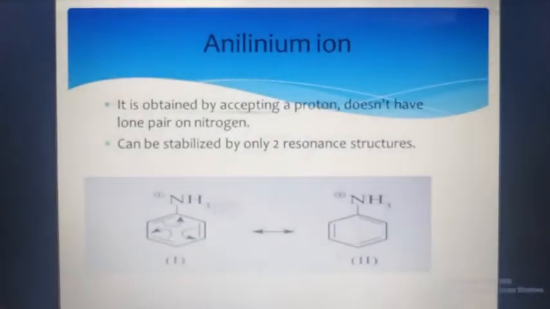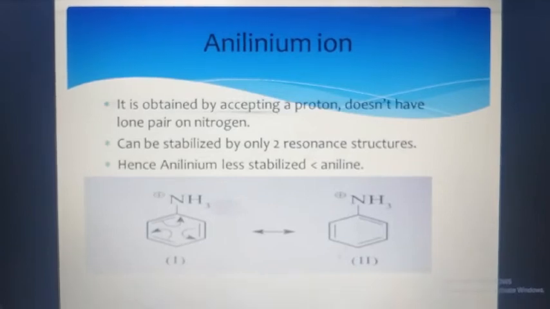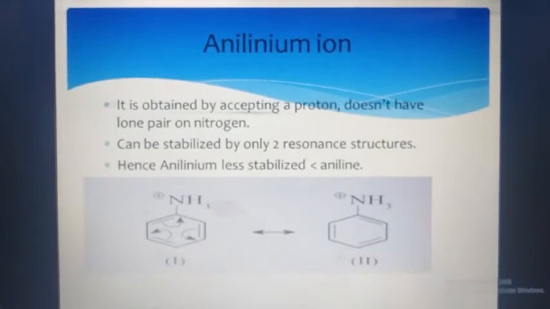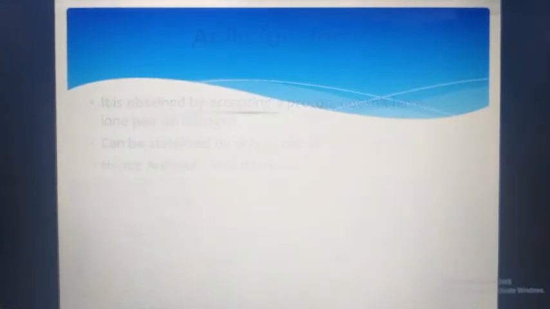So here it can be stabilized by only 2 resonance structures. We have seen that in aniline there were 5 resonance structures, while in anilium ion there are only 2. Hence anilium ion is less stabilized than aniline. Aniline has more structures, more resonance, so it is more stabilized, while anilium has only 2 structures and is less stabilized.